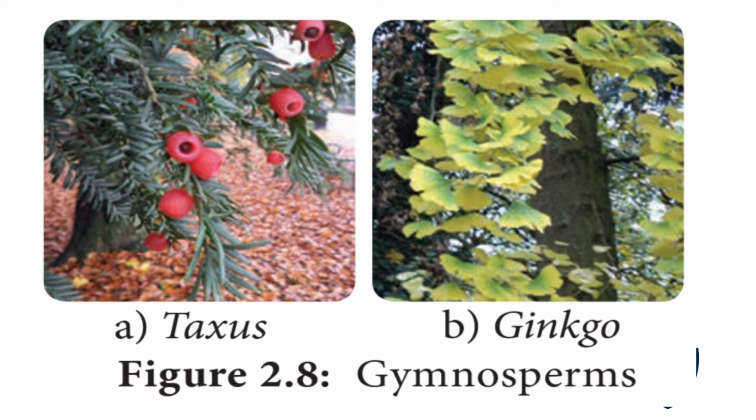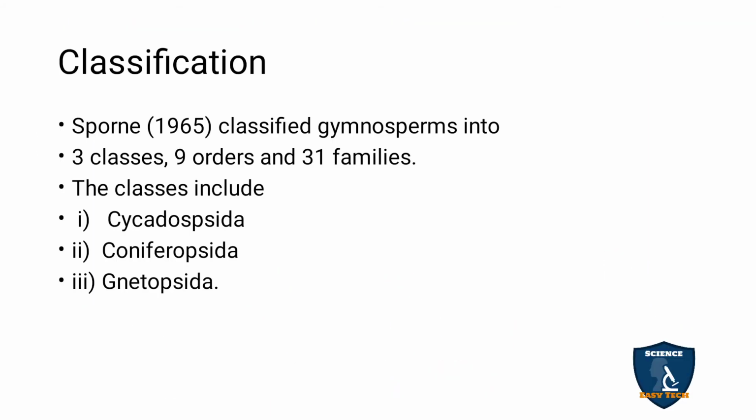These are the examples and the pictures of Taxus. And this is Ginkgo biloba, a woody climber. It is a living fossil, an endangered species, but it is highly medicinal. Classification: Sporne in 1965 classified gymnosperms into 3 classes, 9 orders and 31 families. Cycadopsida, Coniferopsida and Gnetopsida are the 3 classes.